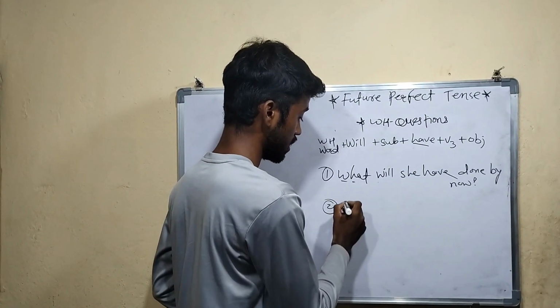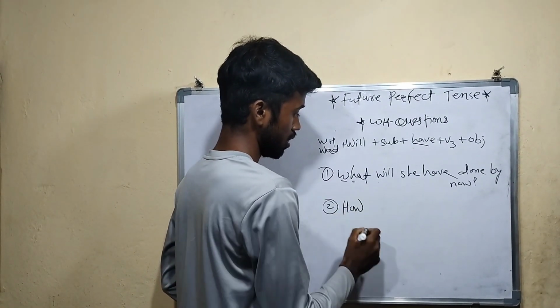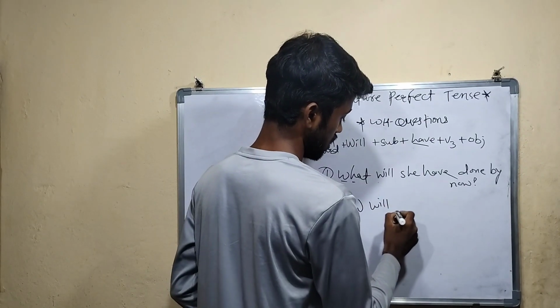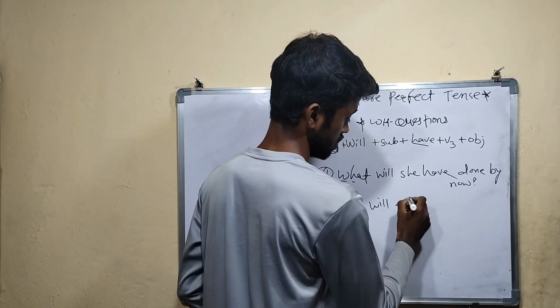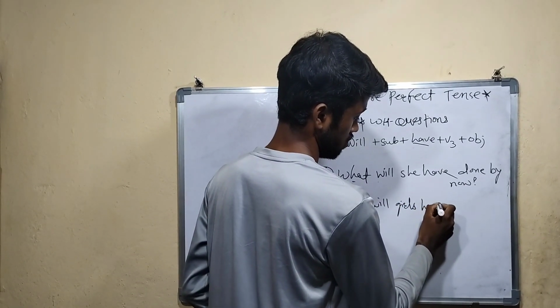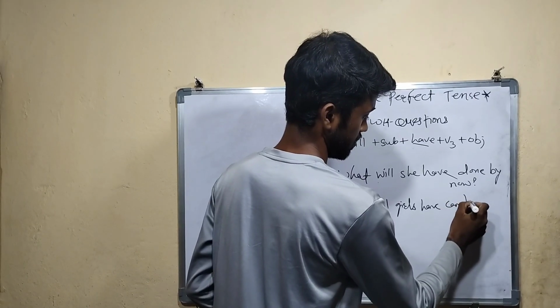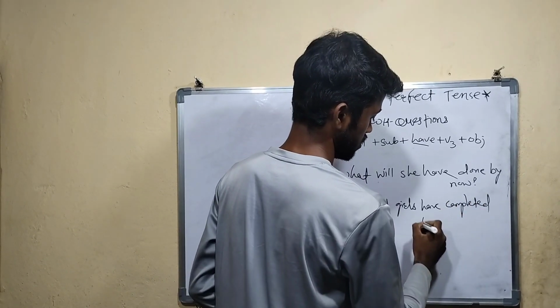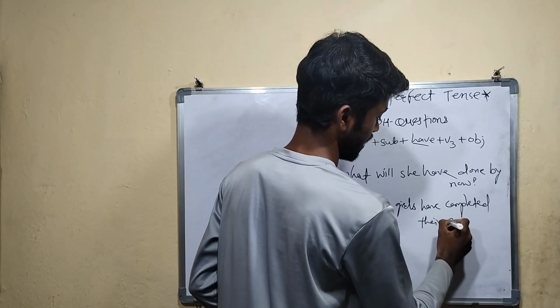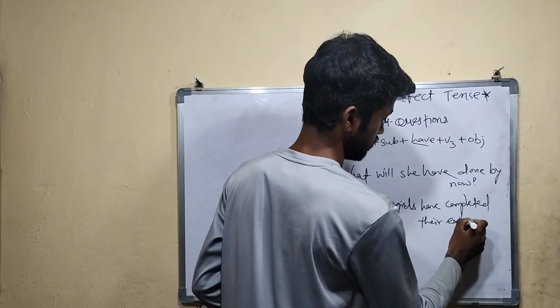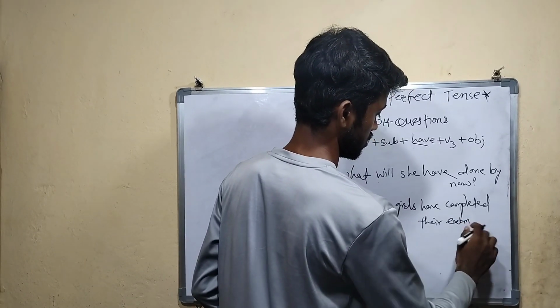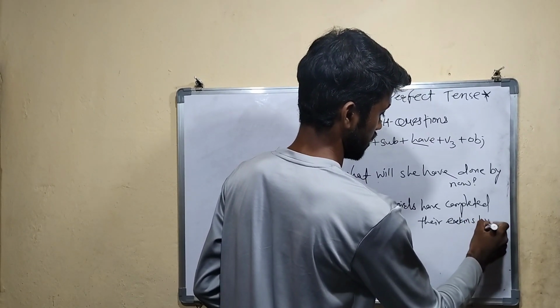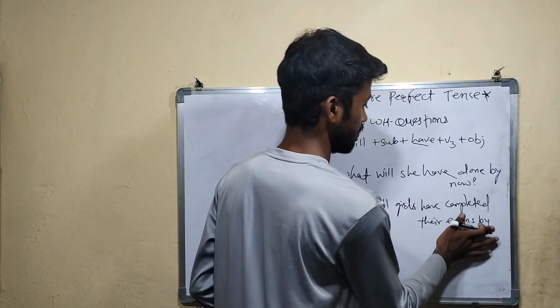Now let's see another example. How will girls have completed their exams by tomorrow?